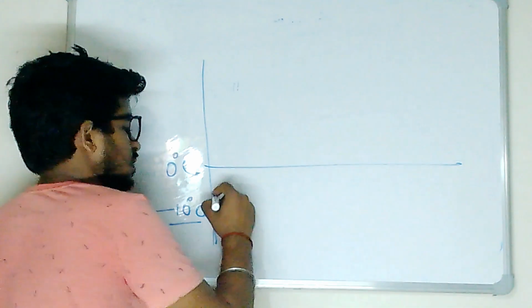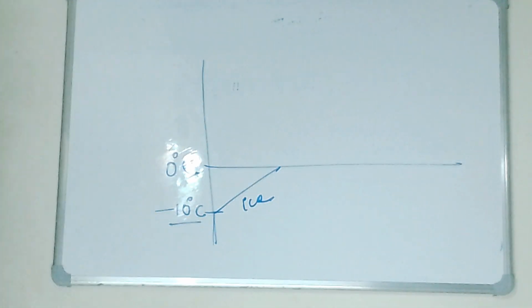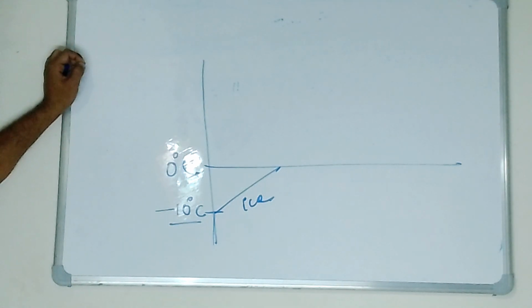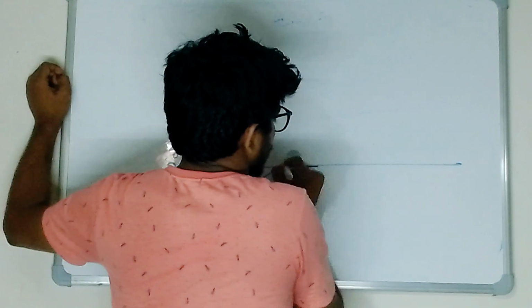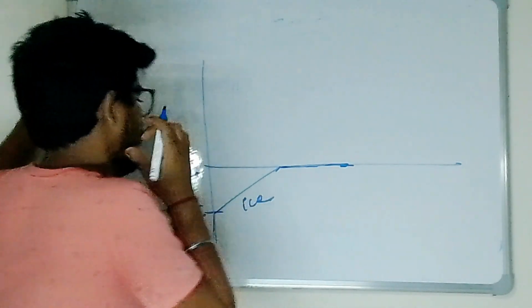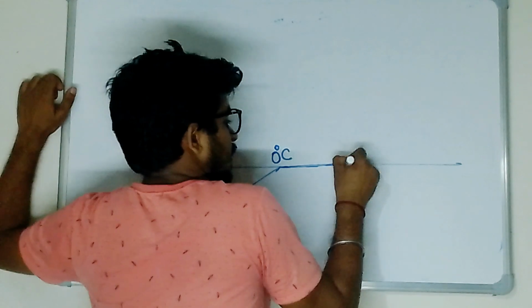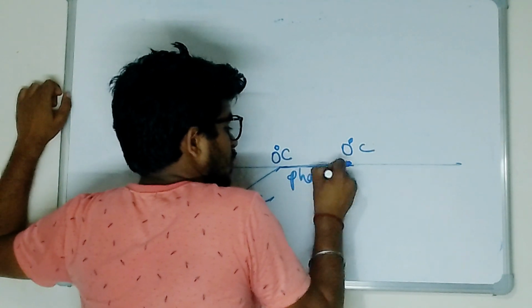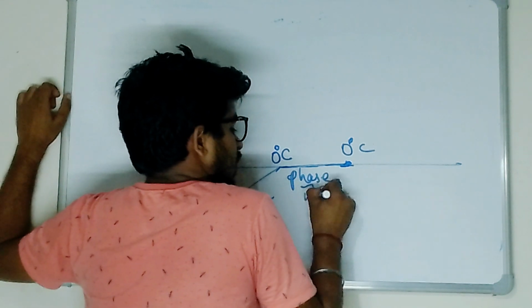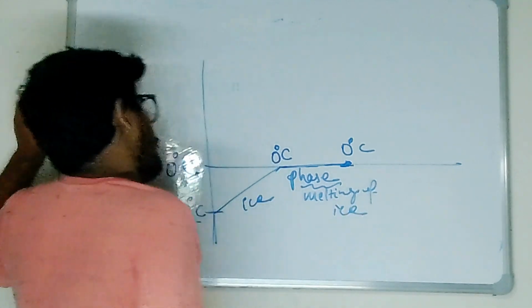So from minus 10 to 0, this is ice. Can I say? Anyone having any issue? Minus 10 to 0, ice. ठीक है, बात बराबर है. Now this is 0, and then 0 to 100. First 0 degree Celsius, and this is also again 0 degree Celsius. At this 0 degree Celsius, phase change takes place: melting of ice. Am I right?